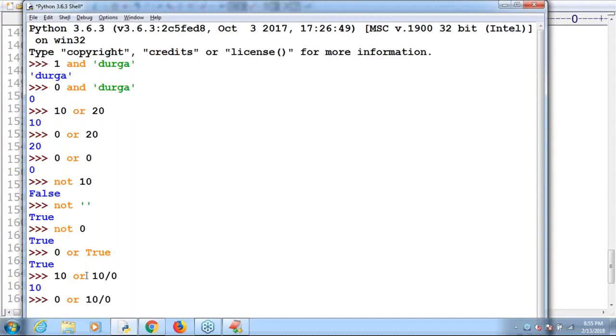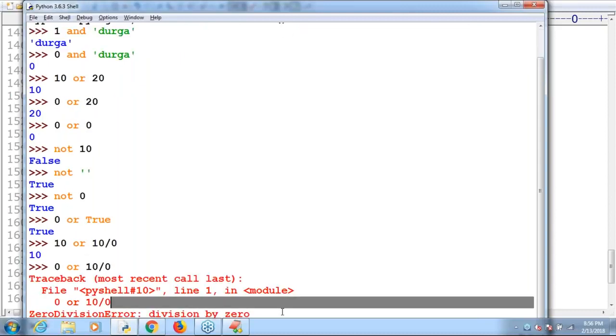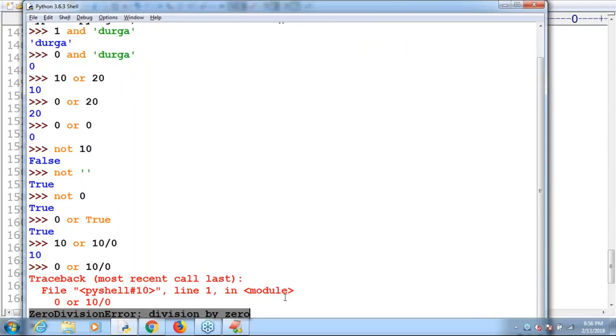0 or 10 by 0. What answer are we going to get now? 0 or 10 by 0. Because the first one is false, I have to consider the second one. But whenever we consider the second one, 10 by 0, what will happen, sir? Have you observed? Zero division error. Everyone can understand, right? Zero division error like this. Good, okay, that's all.